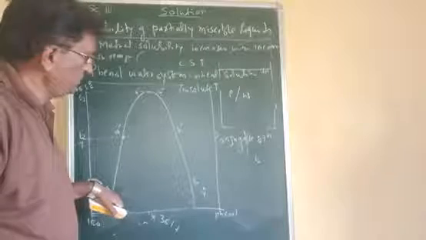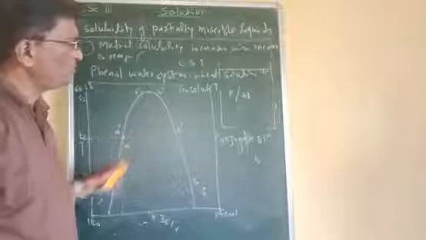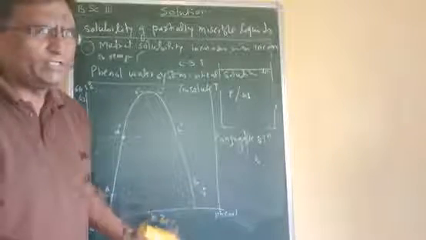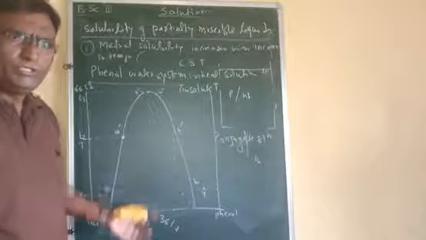That means if you consider any composition outside this curve, below this critical solution temperature, we will get a homogeneous solution.